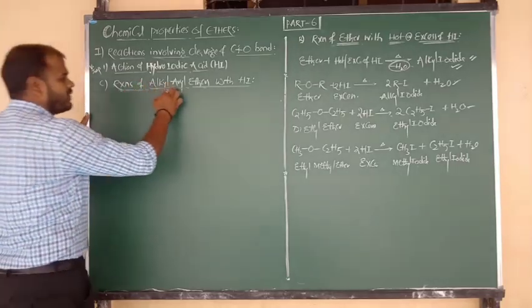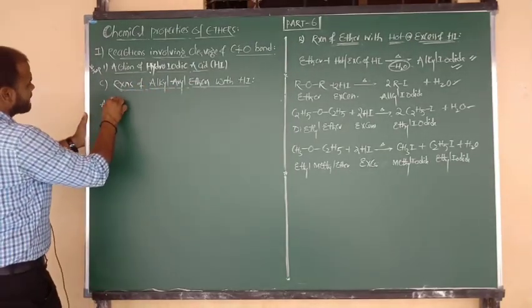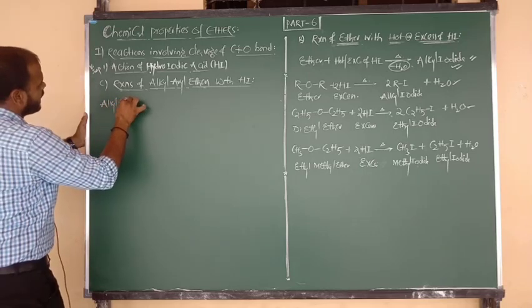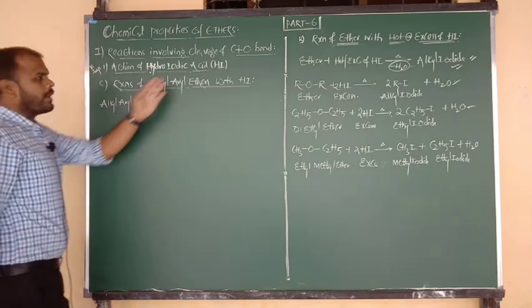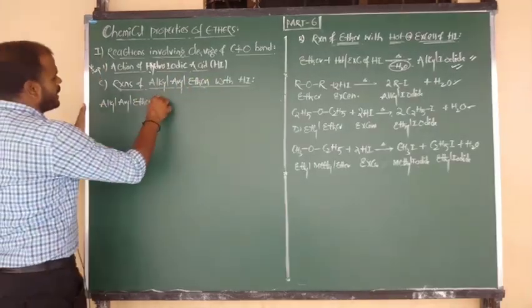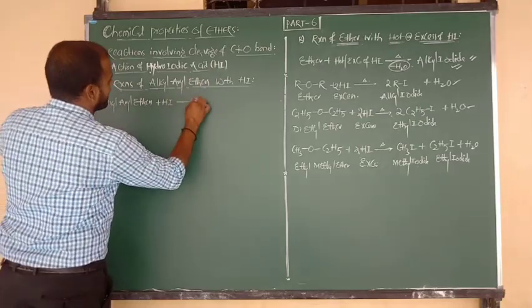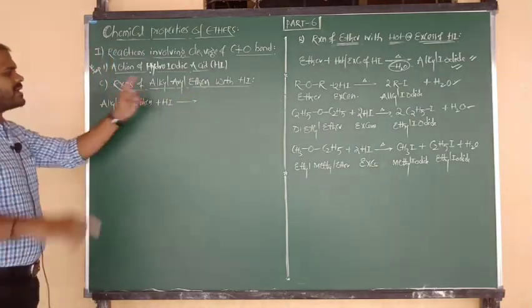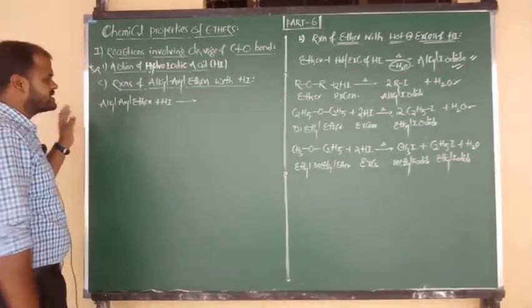Once again I am going to write the statement: alkyl aryl ethers upon reaction with hydroiodic acid, limited or excess, whatever that may be. In the case of aryl ethers, you will get only two products, and they should be fixed.